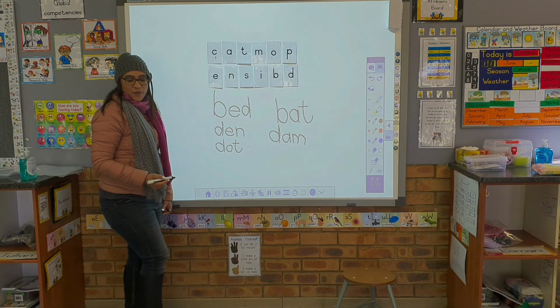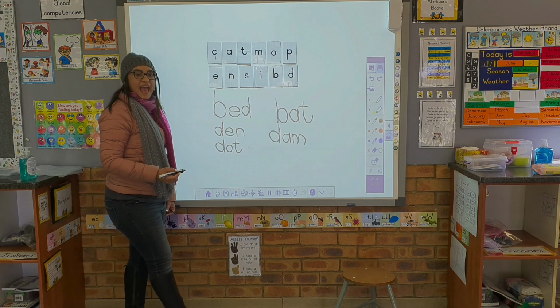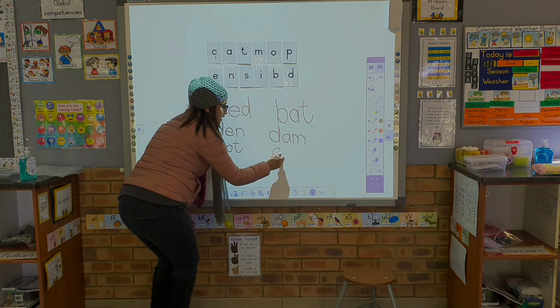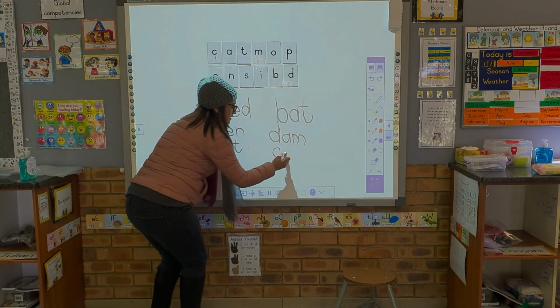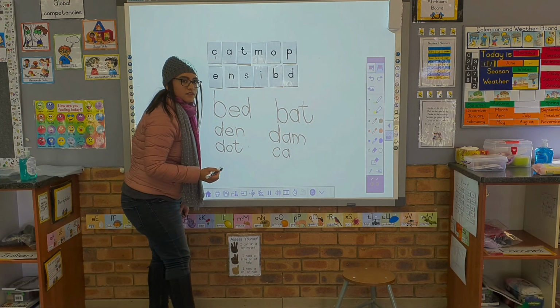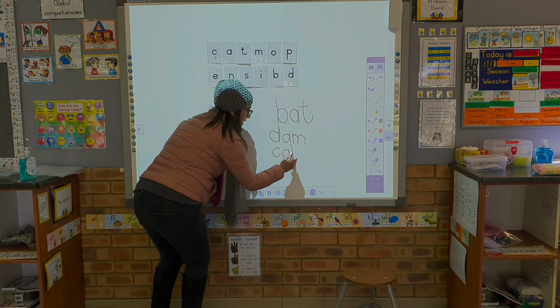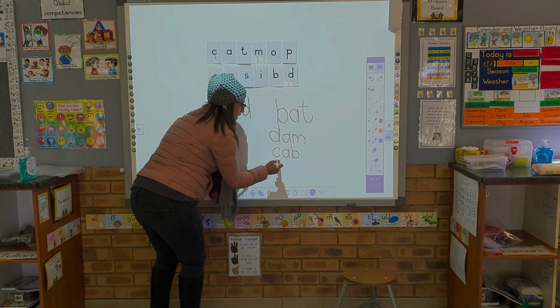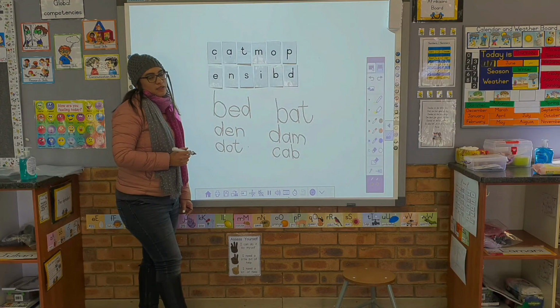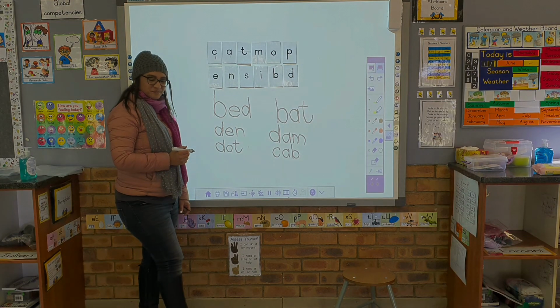The next word I want you to write is cab. What do you hear in the word cab? Well done. The first sound is K. The second sound is A. And the third sound? Excellent. B. Cab. The yellow cab stopped outside my driveway.